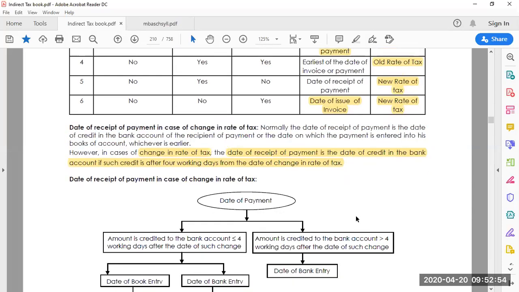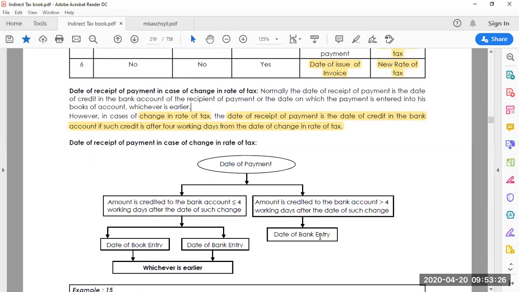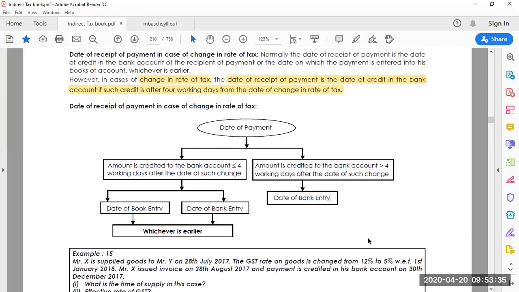For example, today is 20th April. If the GST rate is changed today, then, as clearly mentioned, after 4 working days from the date of change in rate of tax, that is 21, 22, 23, 24, 25th April. If on the 25th the amount is credited after 4 days of the change, then the date of the bank entry is considered as the date of payment.